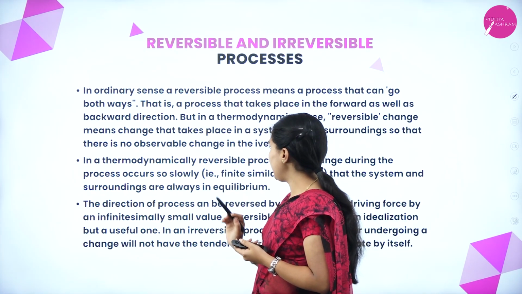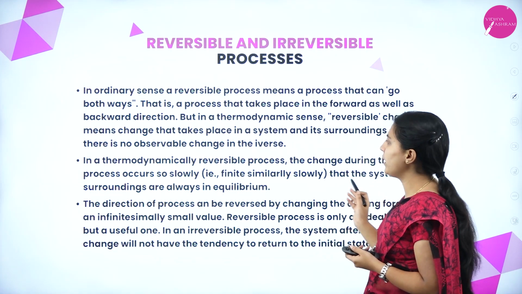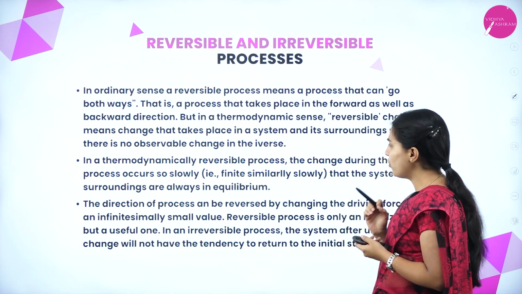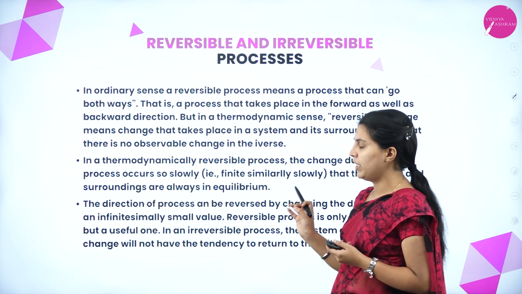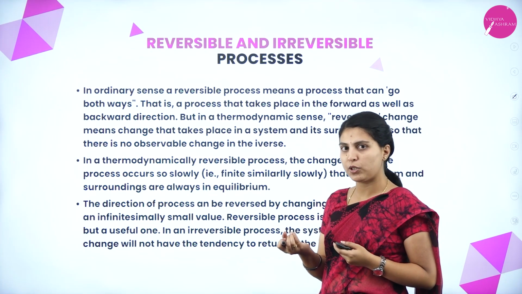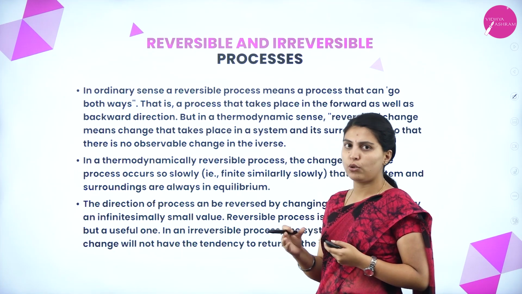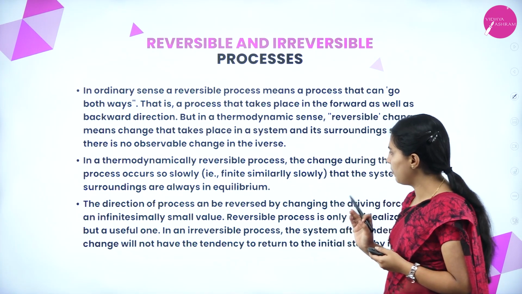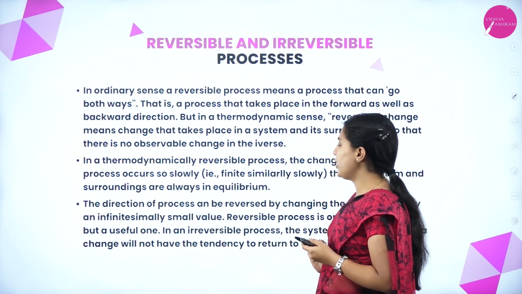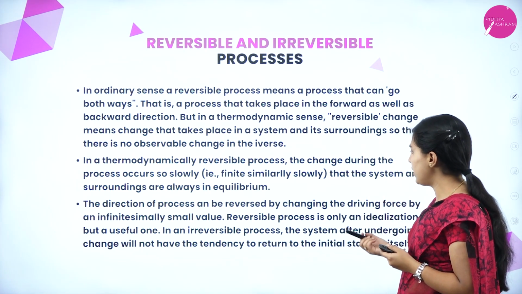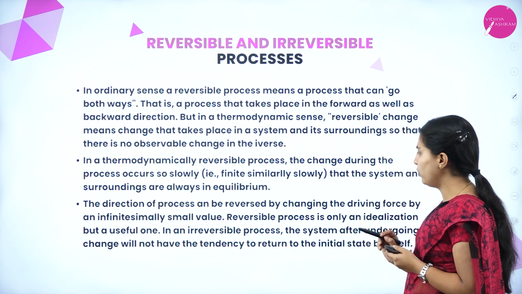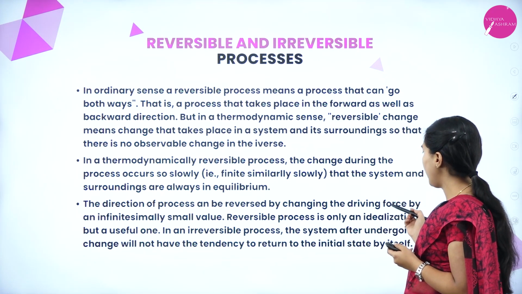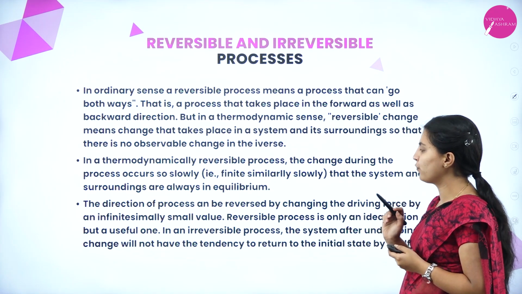In a thermodynamically reversible process, the change occurs so slowly that the system and the surroundings are always in equilibrium. The reaction moves very slowly, infinitesimally, and the direction of a process can be reversed by changing the driving force by an infinitesimally small value. A reversible process is only an idealization, but a useful one.